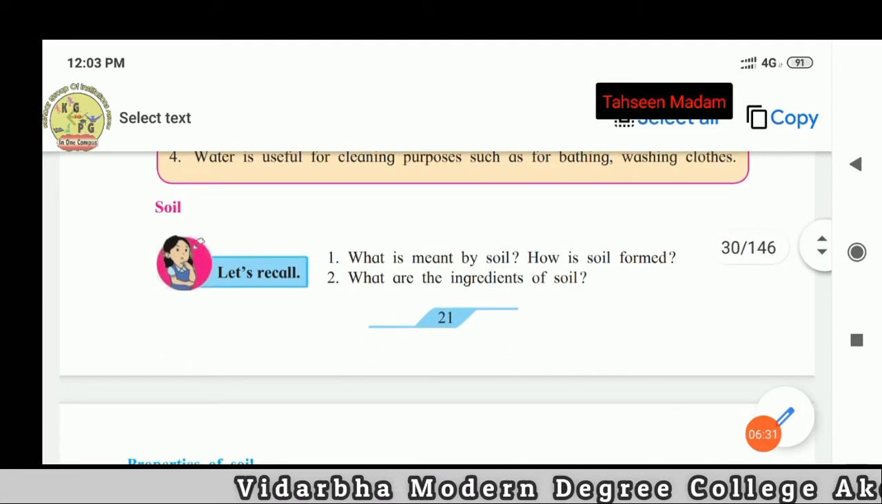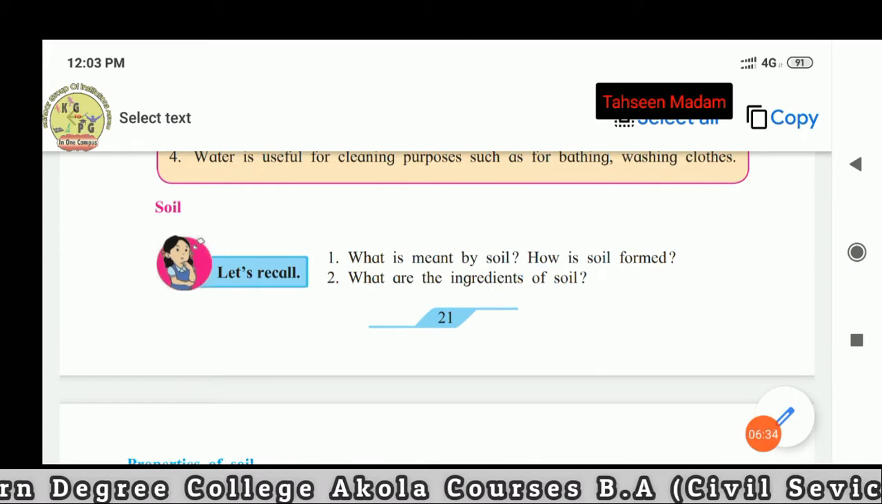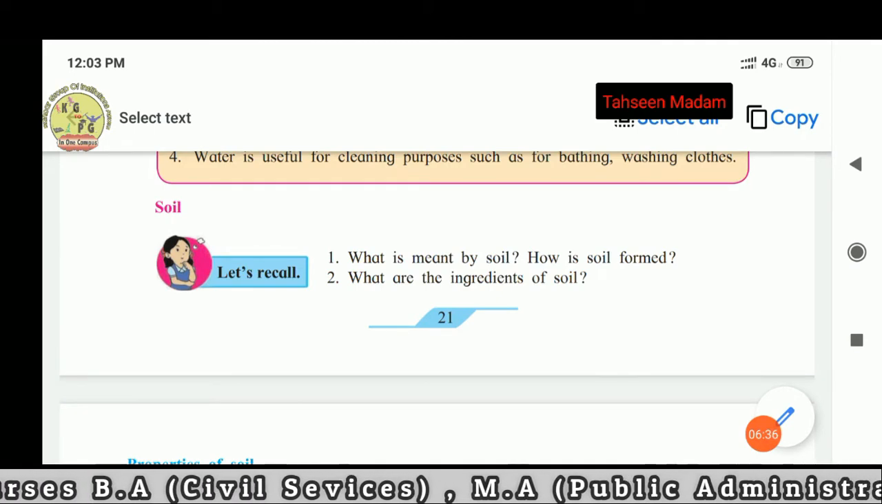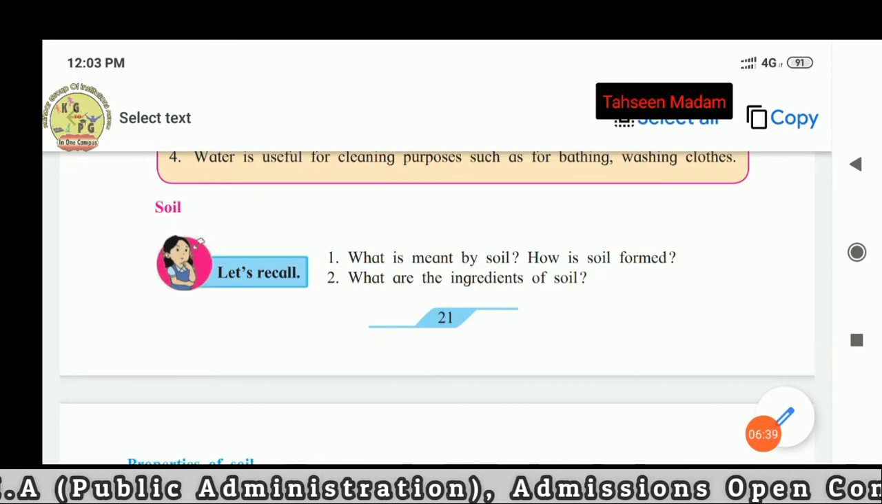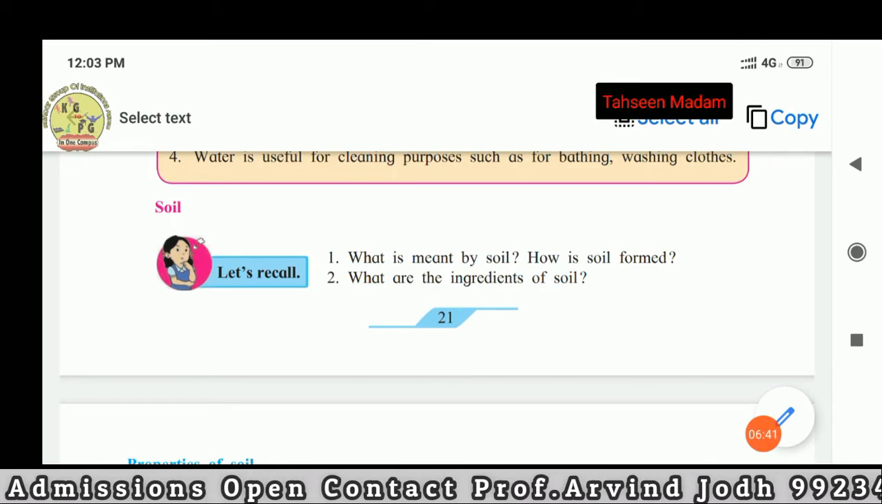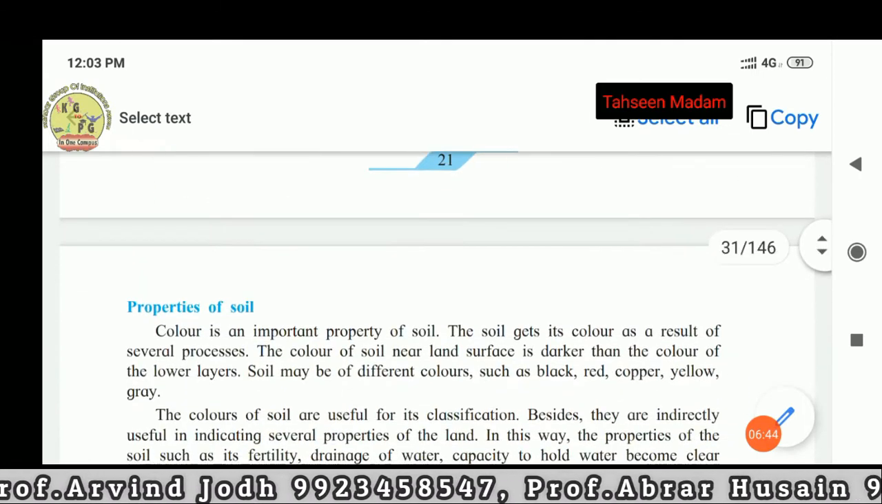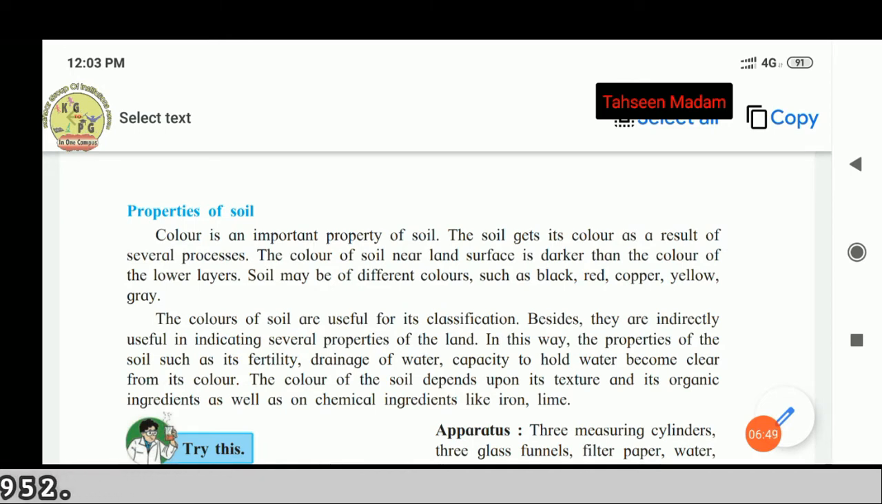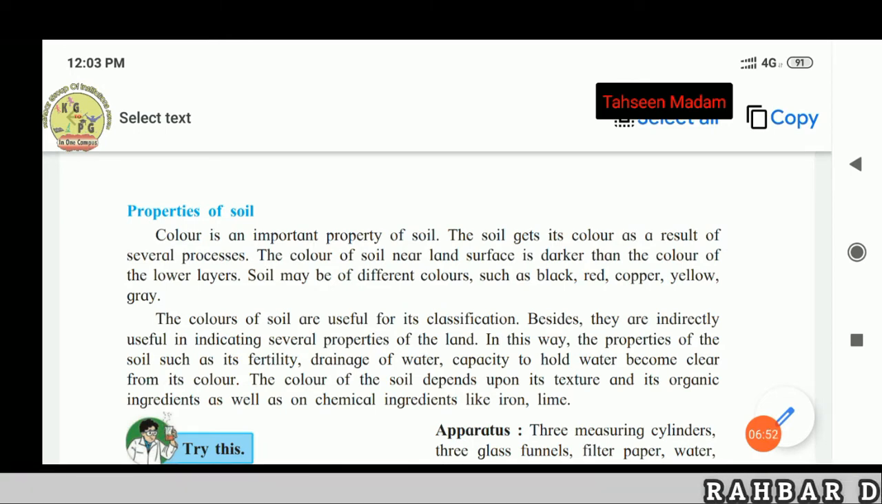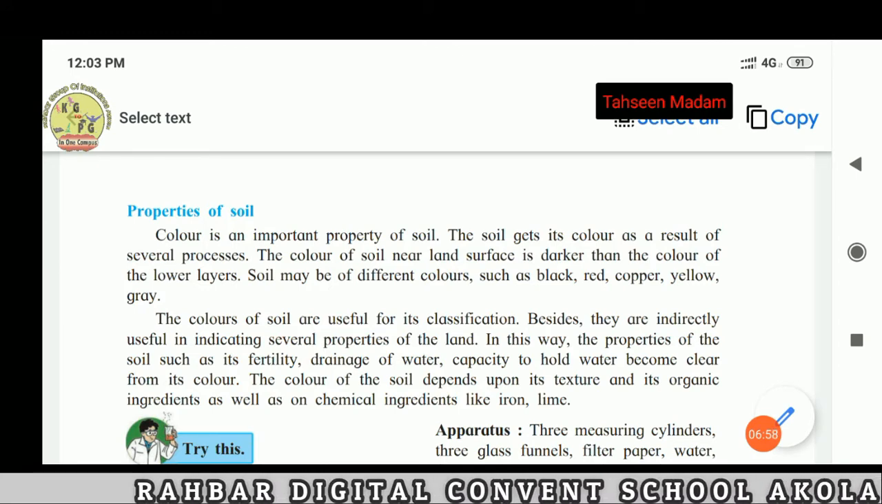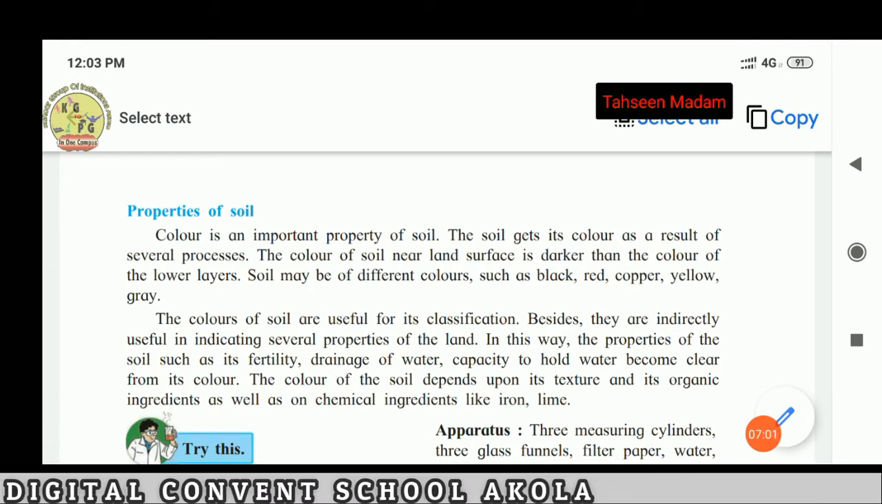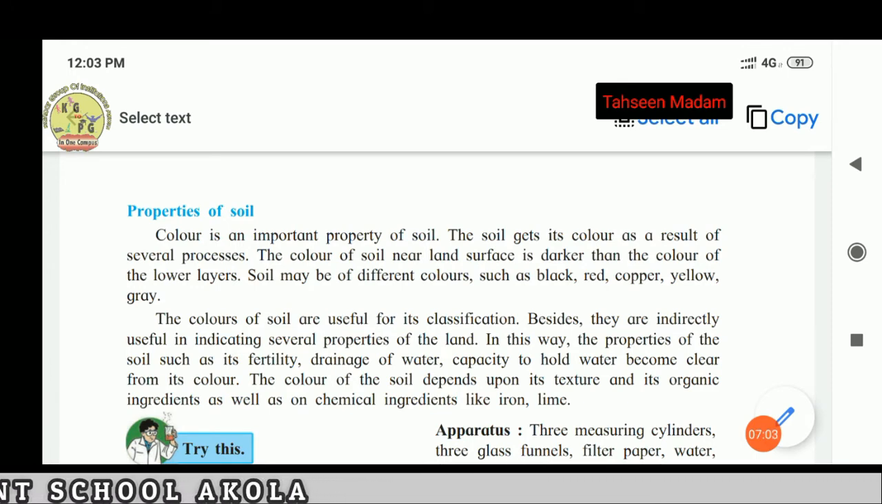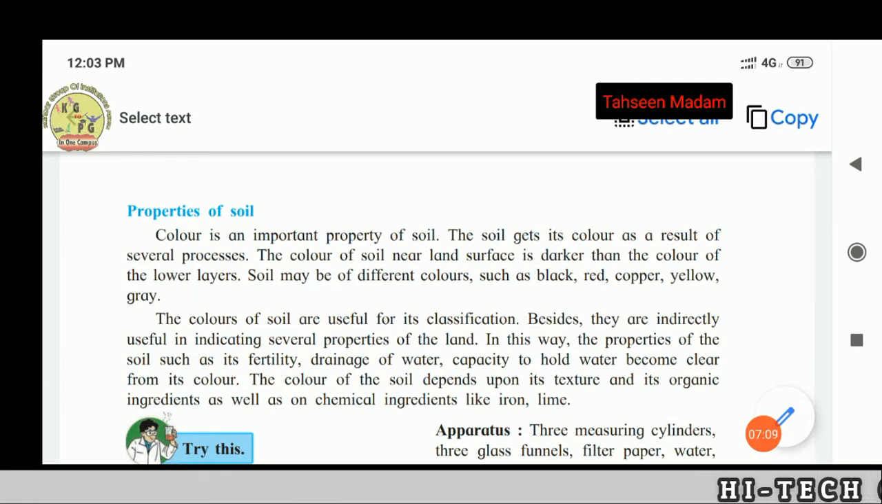Now our next point is soil. Let's recall the first point. What is meant by soil? How is soil formed? Second, what are the ingredients of soil? Properties of soil. Color is an important property of soil. The soil gets its color as a result of several processes. The color of soil near the surface is darker than the color of the lower layer.